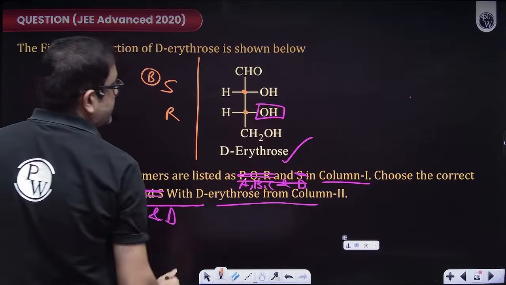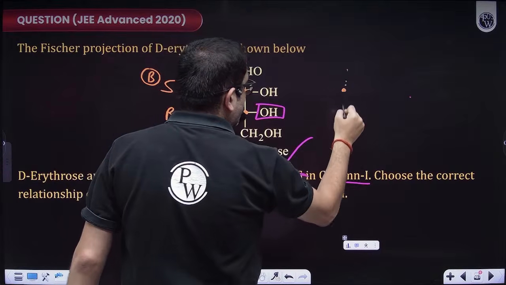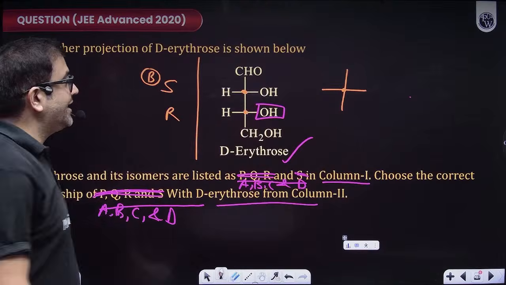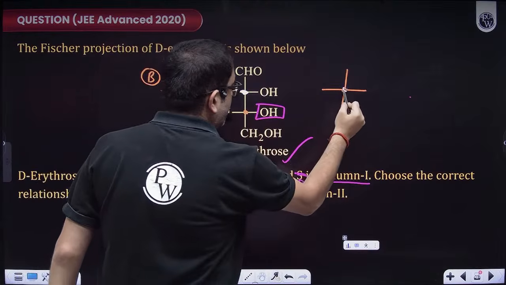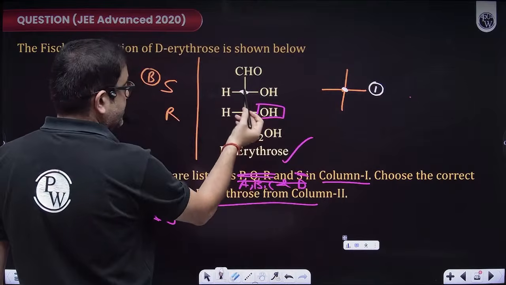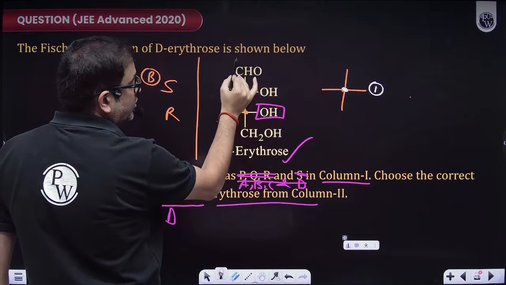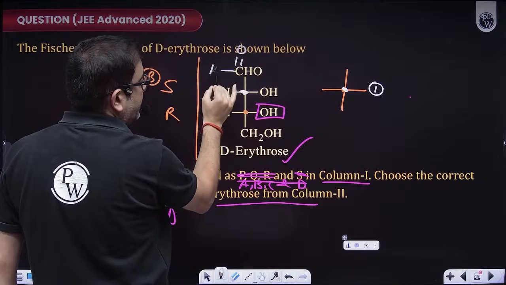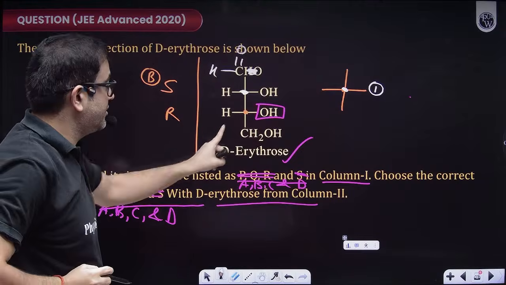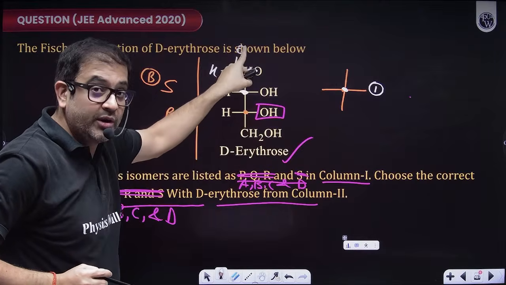Now let us check for this. Let us check first for this orange carbon. I'm making this orange carbon separately over here so that you can clearly visualize the sequence rule that I'm doing. So for this carbon, this is one, priority number 1, because oxygen, carbon tied. This carbon is more prior because it is having 2 oxygens, double bonded with oxygen. So technically you treat it as there are 2 oxygens and the third one is hydrogen. This carbon is having 1 oxygen tied, but the second is carbon. The second bond is also formed with an oxygen.